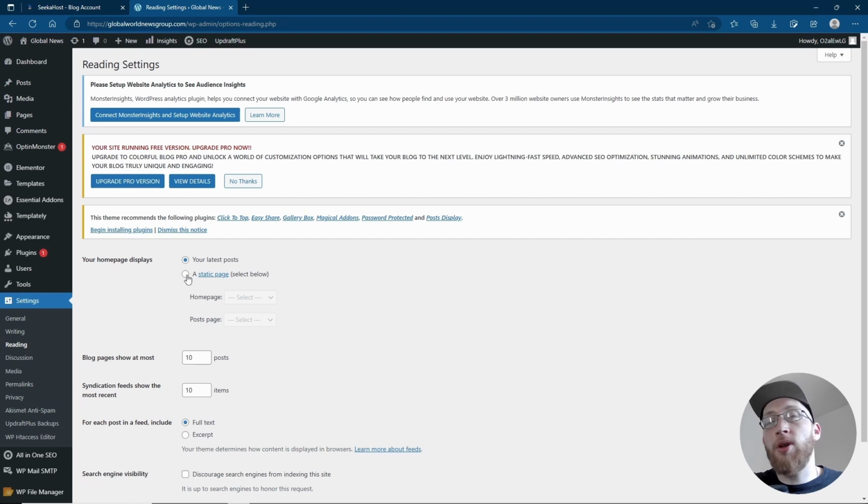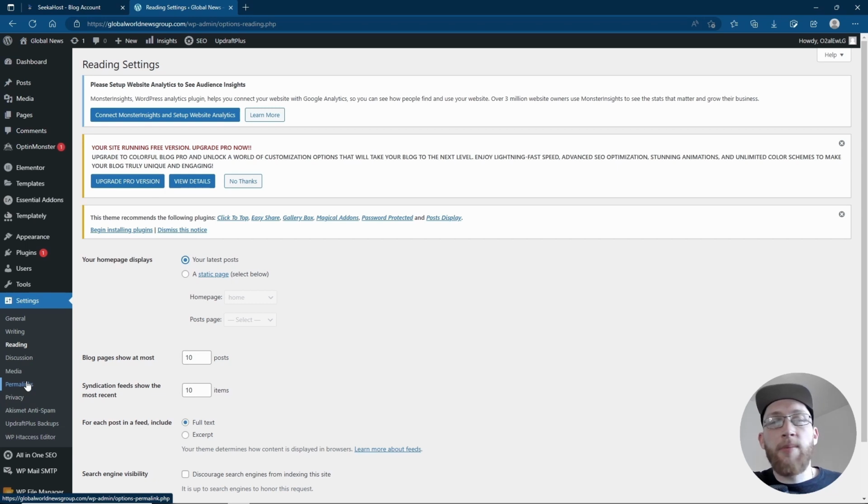Alternatively, what you can do is you can have two, so you can have a home page that people land on and then a blog page that people can go and check out your latest posts. If you want to do that, you're going to click a static page, and from this section here, choose a page that you've created. I've just created one called home, and then create another page, just an empty page, and then select it for your blog, and that's exactly where the latest post will go. However, just to create a quick easy blog, I'm going to leave this as your latest post because I simply want people to come on and read my post first of all to start my traffic going.